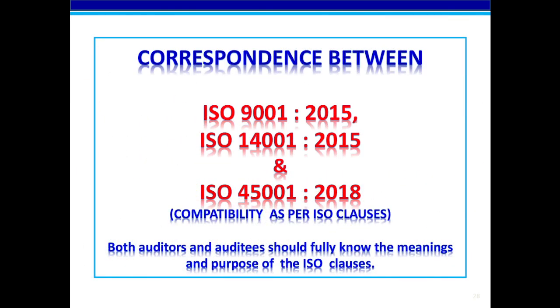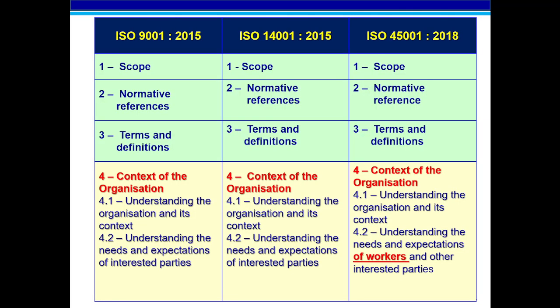Now let's see the correspondence between ISO 9001, ISO 14001 and ISO 45001. The clauses are prepared in a high-level structure to have similarity and compatibility between the three standards for easy understanding. Both auditor and auditee should fully know the meaning and purpose of the ISO clauses. Clauses 1, 2 and 3 are only for reference and for information. These clauses do not come under the audit.